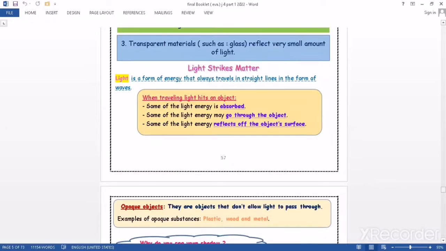After that, don't forget that you have to know 4 pieces of information about light. Number 1, light is one form of energy. Number 2, light is visible, and visible means that you can see. Number 3, light travels in a straight line. Number 4, light travels in the form of waves. Okay.